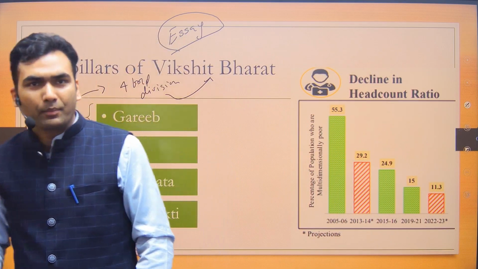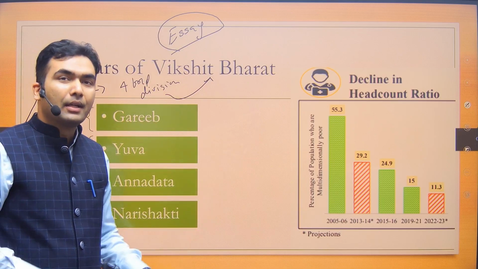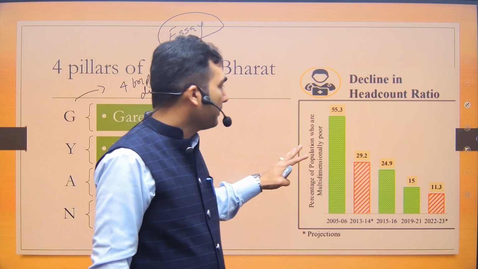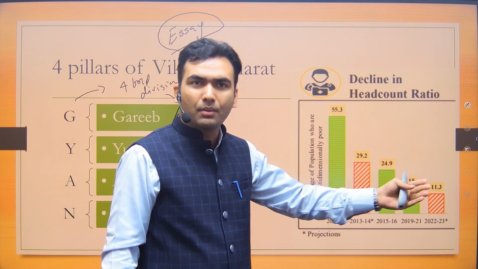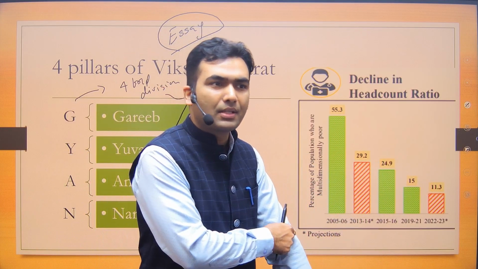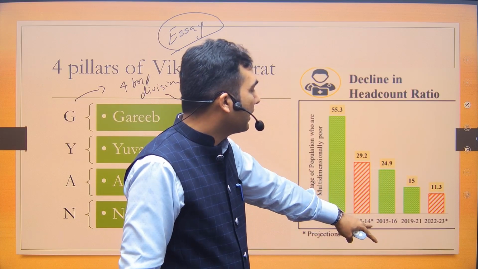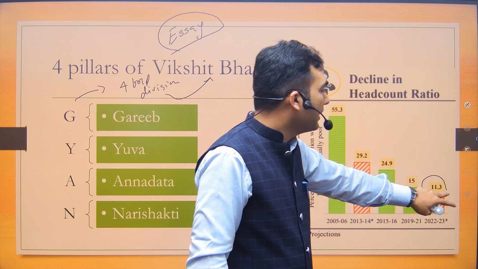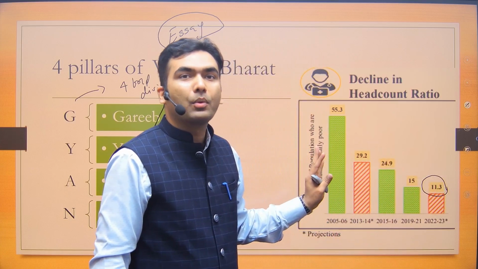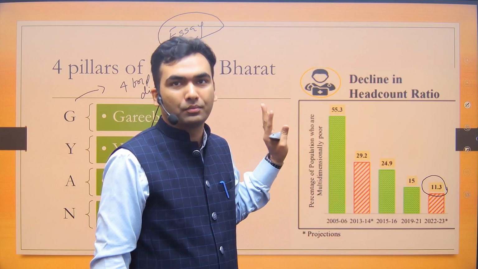So what we shall do, we shall look at those data, which are those data, and where we can use them. So like in case of poverty, they have given the data that there has been decline in the head count ratio. A few days ago, the multidimensional poverty index data was released. And as per this data, we are saying that only 11.3% of Indian population are below poverty line now.